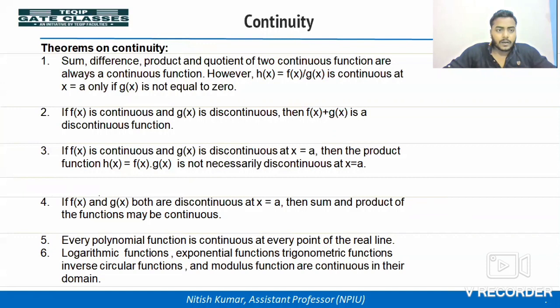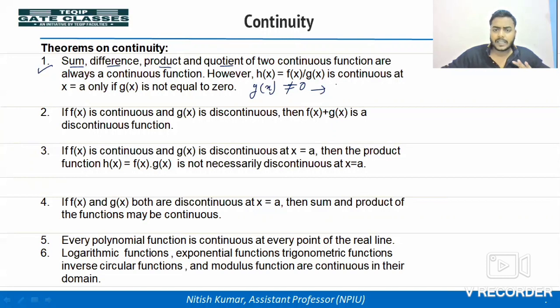These are the theorems on continuity. You can apply them while checking whether a function is continuous or not. So the first one: sum, difference, product and quotient of two continuous functions are always continuous functions. However, h(x), f(x) divided by g(x), is continuous at x is equal to a only if g(x) is not equal to 0. What should the denominator be? It should not be 0, right?